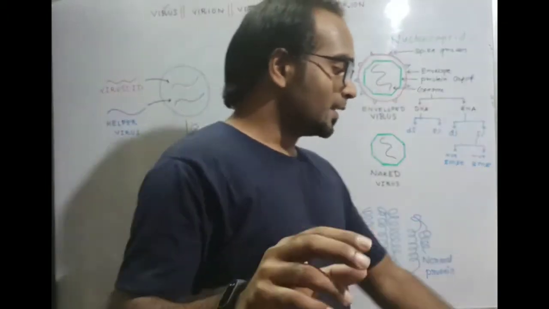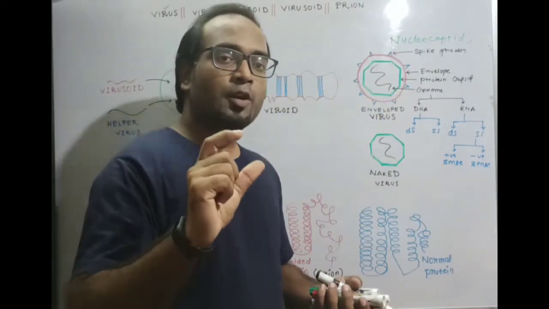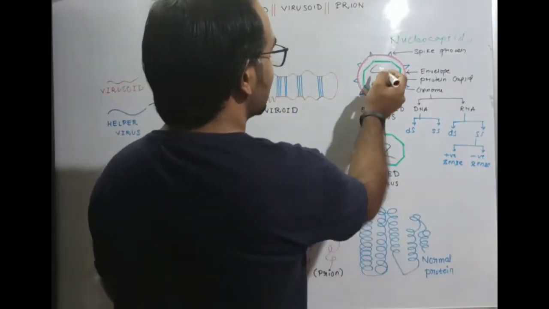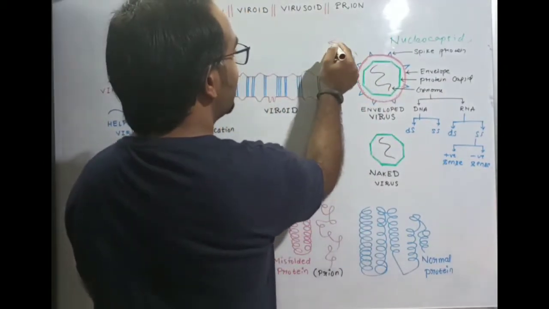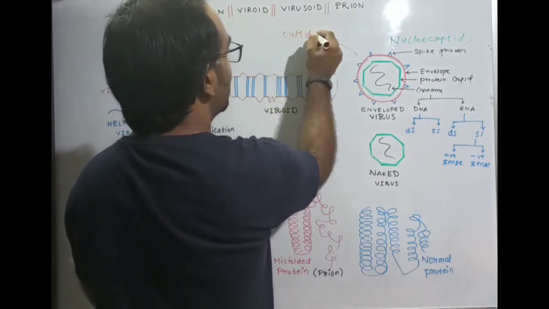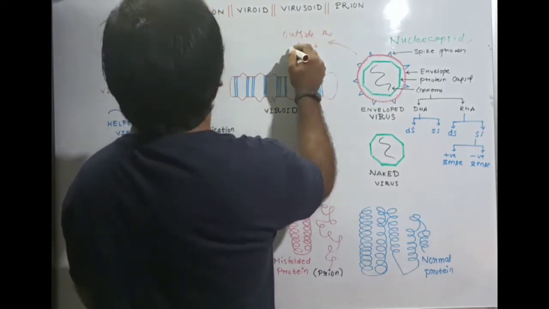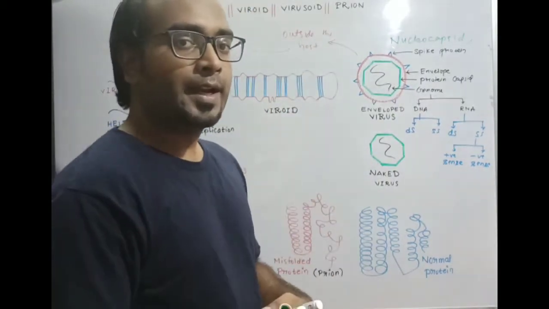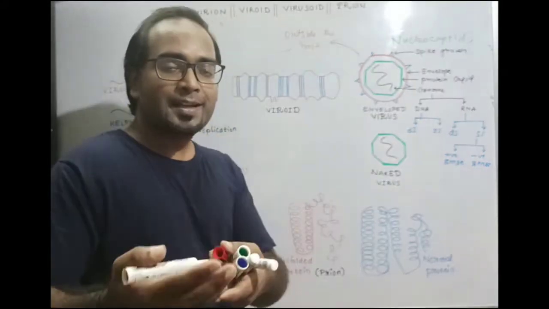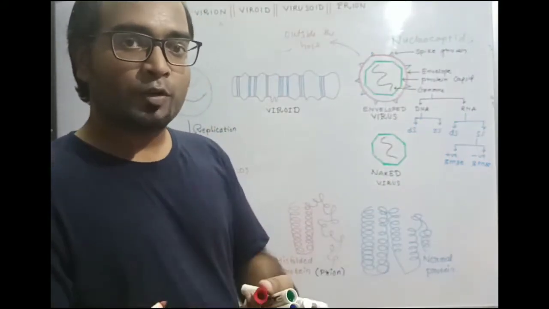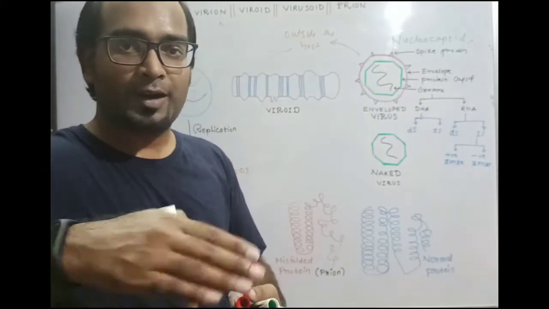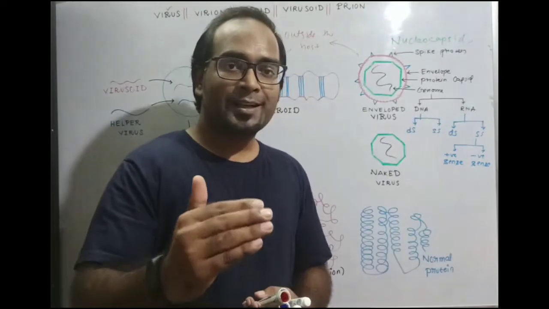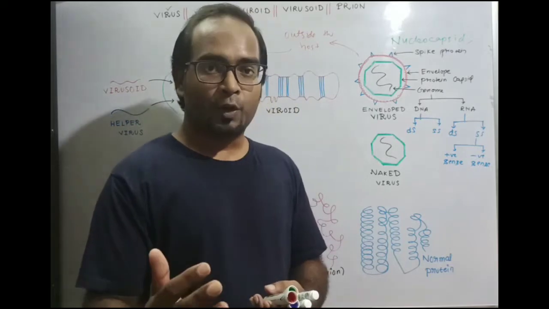Virion is also a complete virus particle, outside the host cell. When this virus particle is present outside the host, it is known as virion, and when it is present inside the host cell, it is known as virus. When it leaves the host cell and comes outside into the extracellular environment, it becomes virion. As soon as the virus is released from the host cell, it will be virion, right?